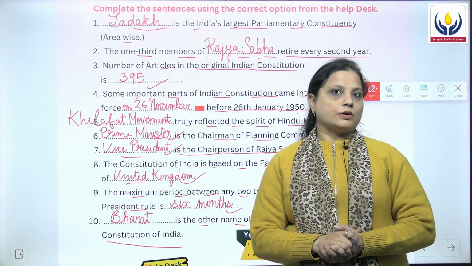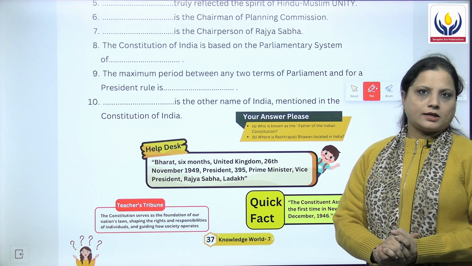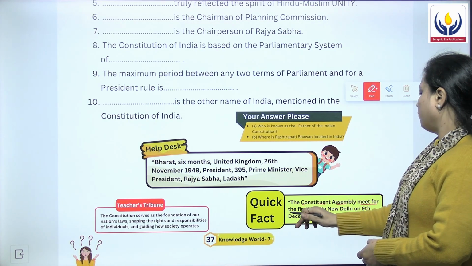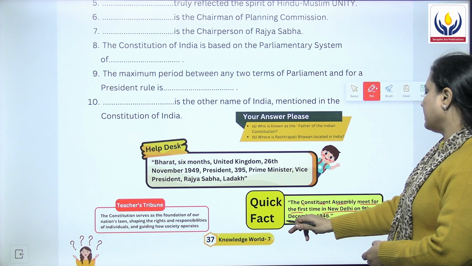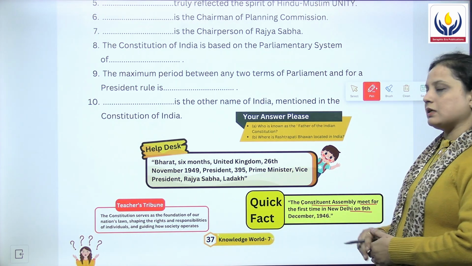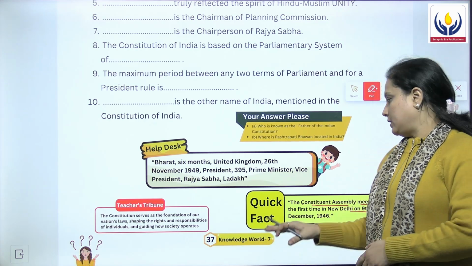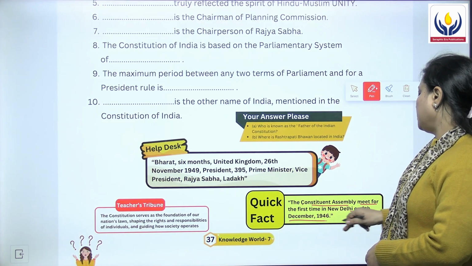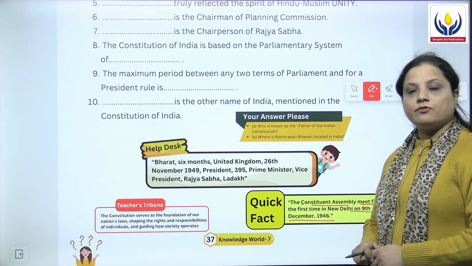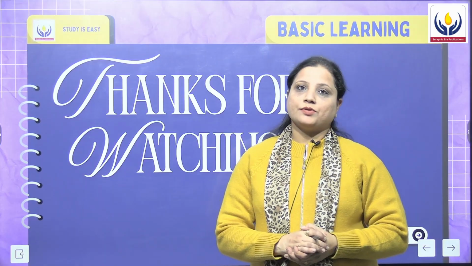Let's now move on to the quick fact. The quick fact says that the Constituent Assembly meet for the first time in New Delhi on 9 December 1946. So the Constituent Assembly which was organized, it happened for the first time. The meeting was held for the first time on 9 December 1946.